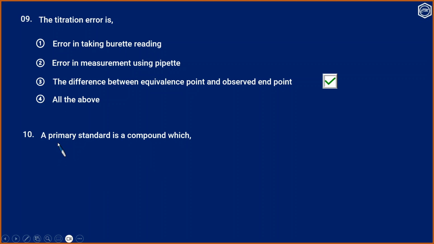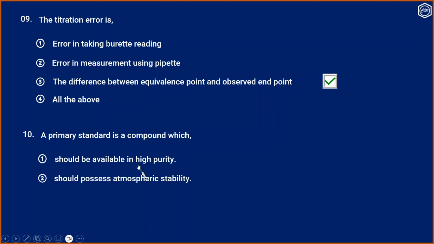Question number 10. A primary standard is a compound which: 1, should be available in high purity; 2, should possess atmospheric stability; 3, should not contain water of hydration; 4, all the above. Options 1, 2 and 3 are criteria for a primary standard. So option 4, all the above, is the correct answer. Yes, that is the correct answer.